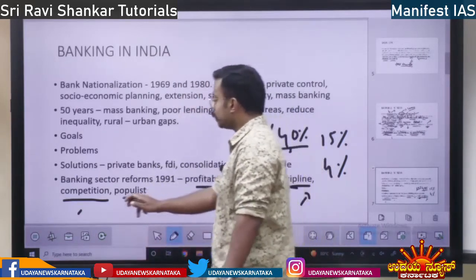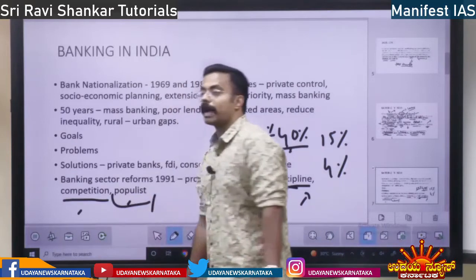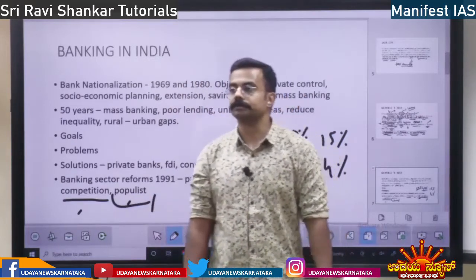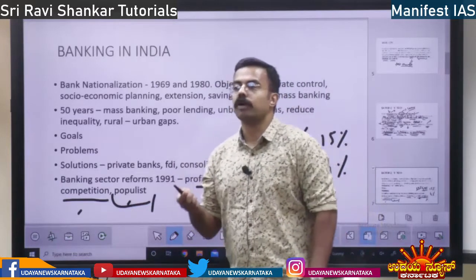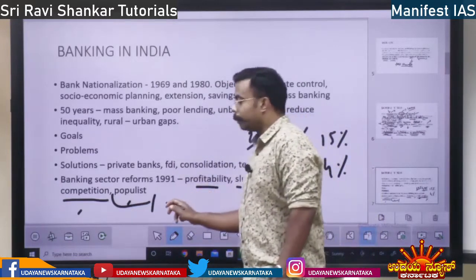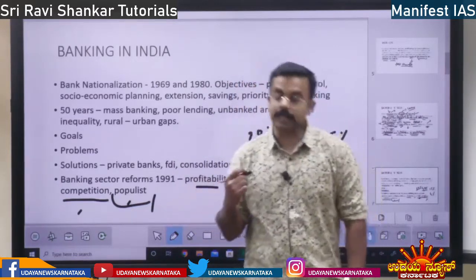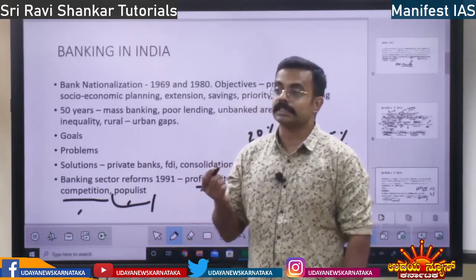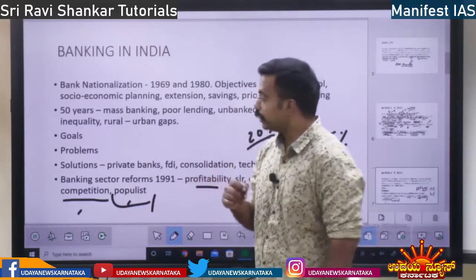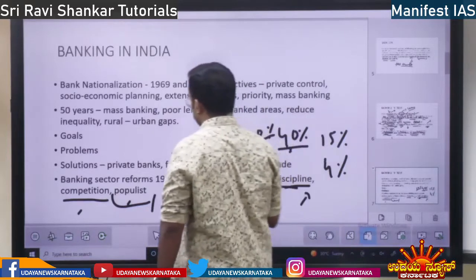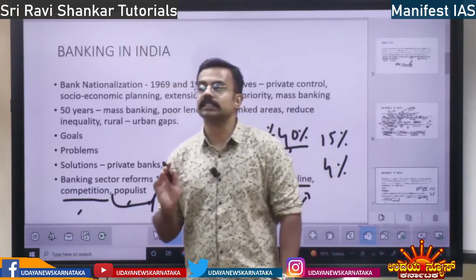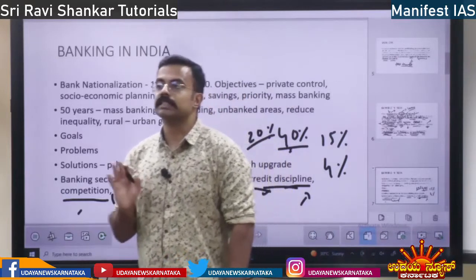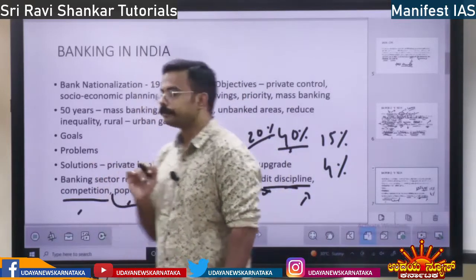So populism was high in the banks before 1991. Banks were used as a tool for the political parties' populist interest. But now there is no populist interest. It is only economic interest. There is only economic interest in the banks, right? Okay.